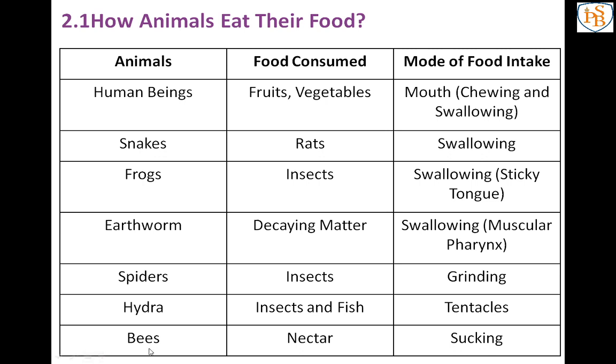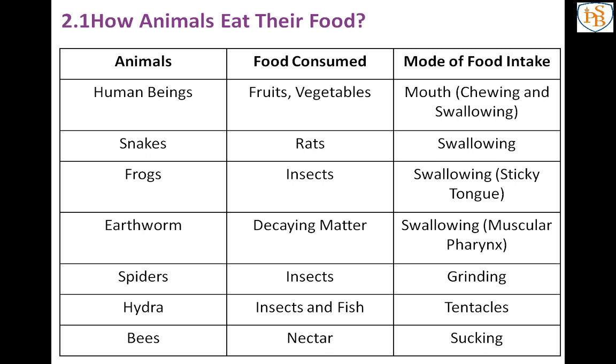And the last animal is the bee. Its food is nectar. Yes, we know that nectar means the juice from the flower. And the mode of food intake is sucking. They suck the nectar, like mosquitoes, which suck our blood. Okay, so this is all about how animals eat their food.